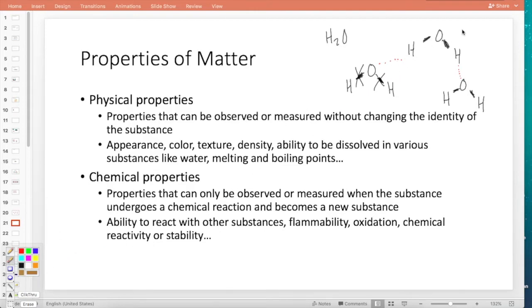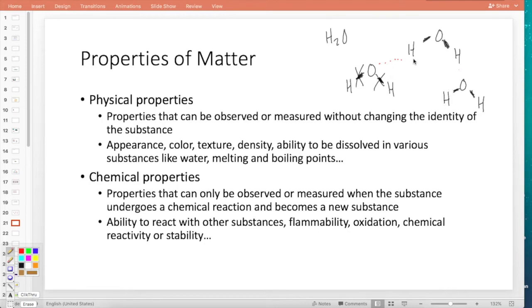If I boil the water and completely break the intermolecular forces, is it still water? Yeah, it's still H2O. It's still atoms stuck together in a specific arrangement. So physical properties are properties that can be analyzed without breaking bonds, without changing the identity of the substance. These are things that you can just directly measure very easily, things like texture, color, sometimes the taste. We can measure the density, the ability to be dissolved or to dissolve things. So we know that water can dissolve salt really easily. It can dissolve sugar, things like that. I can do that without changing its identity.